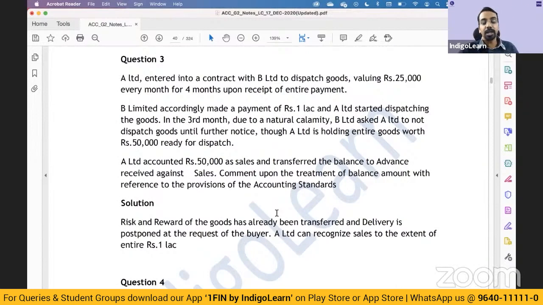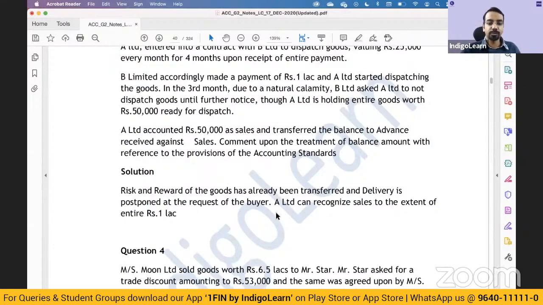Now here, what if you say the sale is for 1 lakh, the entire amount has been received, the contract has been entered into, and goods have been made ready, goods are ready for dispatch. At the request of the buyer, we are not dispatching. So we can still recognize the sale for the entire amount because the buyer has requested a delay in delivery. From our side, our activity is done, money is received, the title has been transferred, just that the delivery is delayed, and hence we can still recognize the revenue from sale of such goods.